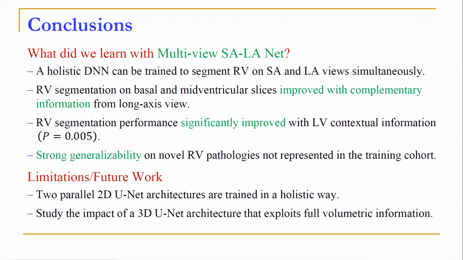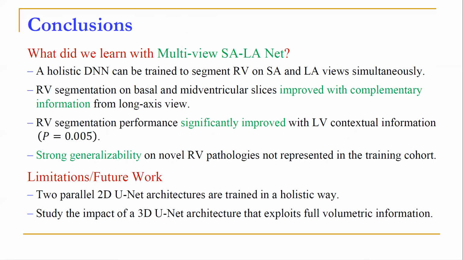In conclusion, we learned that a holistic deep neural network, i.e., multi-view SALA-Net with LV context, can be trained to segment the right ventricle on short axis and long axis views simultaneously. We also found that the complementary information from the long axis view can improve upon the segmentation of RV in the basal and the mid-ventricular slices.